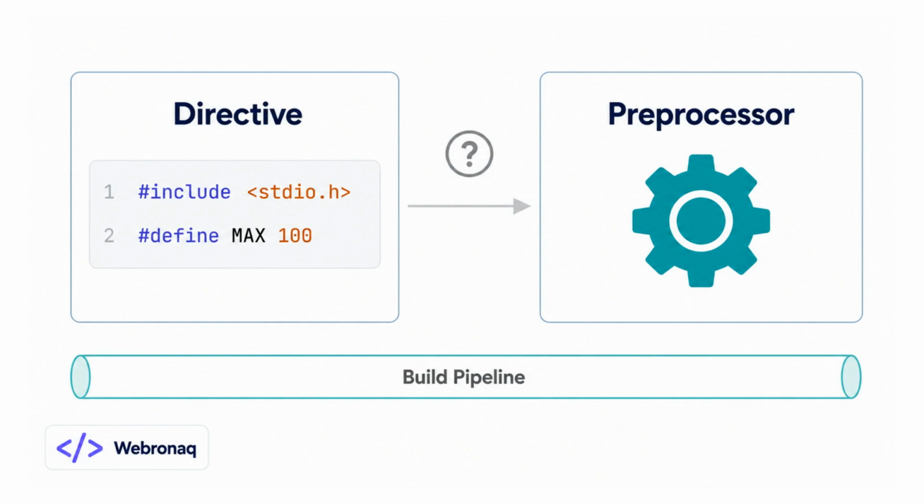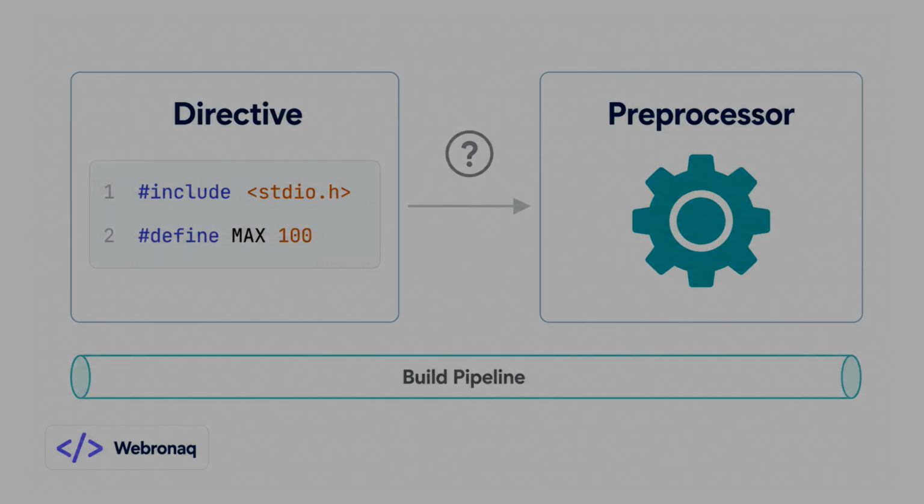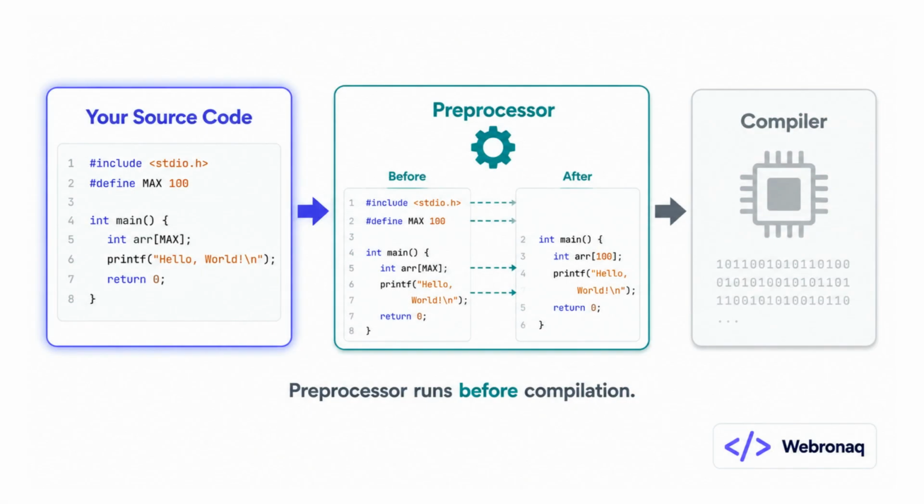A directive is an instruction. The preprocessor is the engine that reads and executes those instructions. One is the command, the other is what carries it out. By the end, you will know exactly where each one lives in your build pipeline, and why the distinction actually matters when you are writing real code. All right, let's start with the preprocessor.